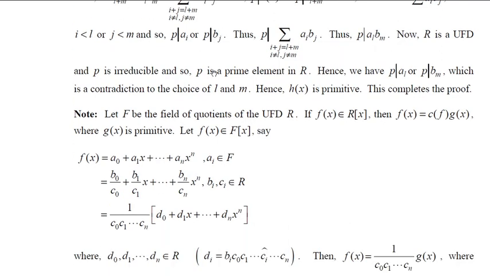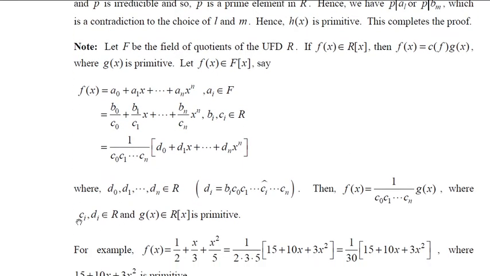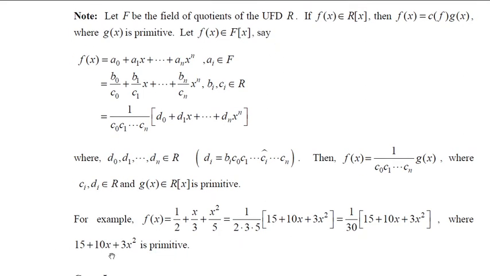Now, you should note that your ci and di are coming from R. Let's take an example. Suppose f of x is equal to 1 by 2 plus x by 3 plus x square by 5. Now, you take the GCD of this and clear the denominator, that is 1 by 2 into 3 into 5, so that you will get 15 plus 10x plus 3x square. Now see, this polynomial is primitive. This is the content, where this polynomial is primitive.